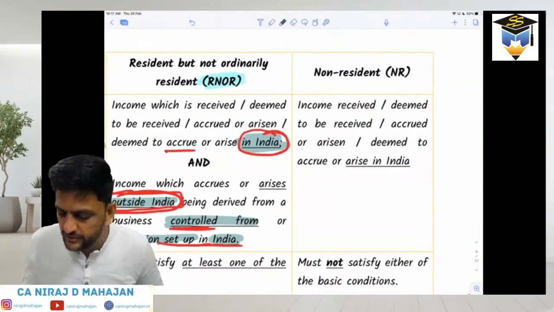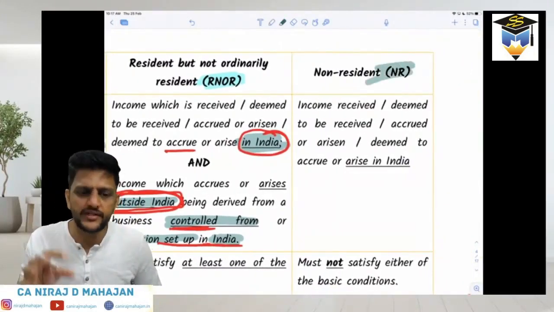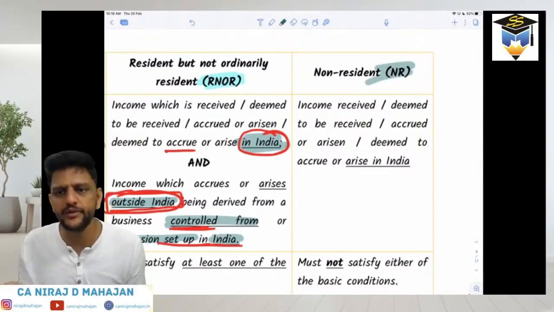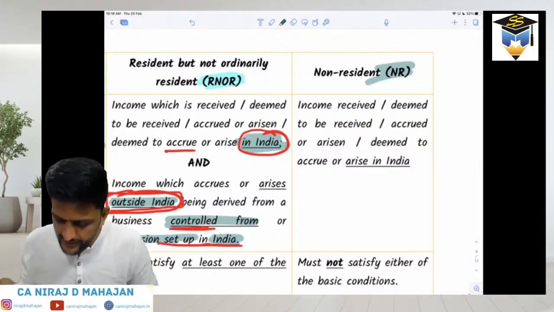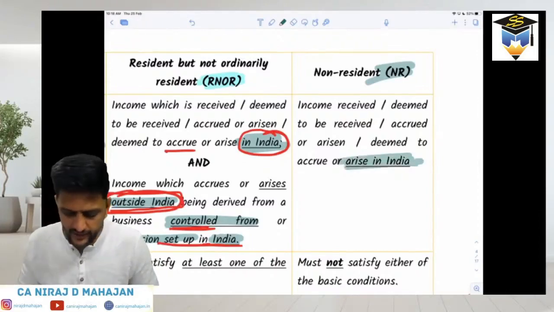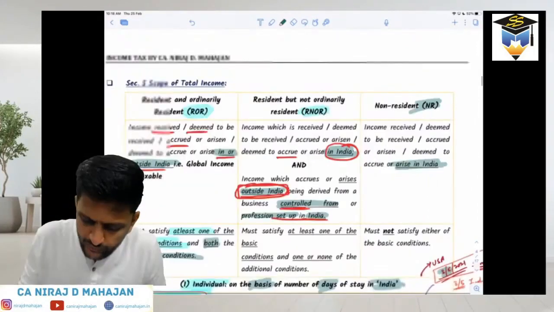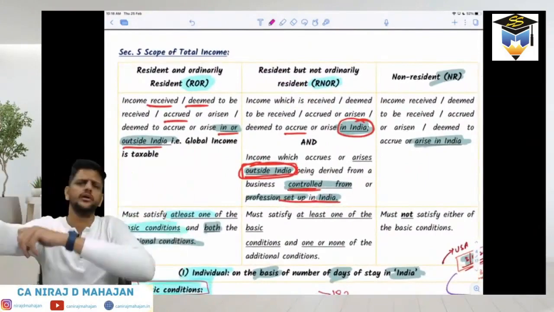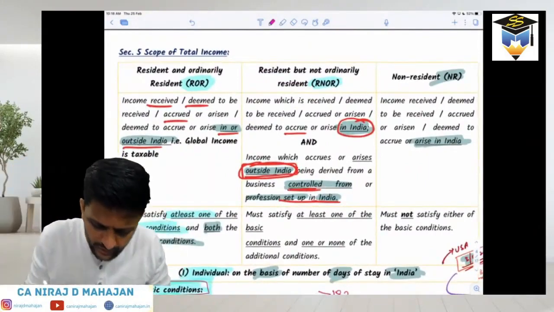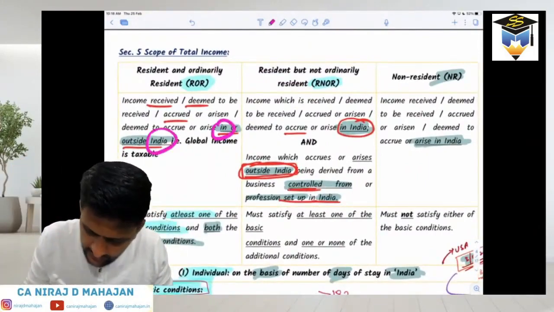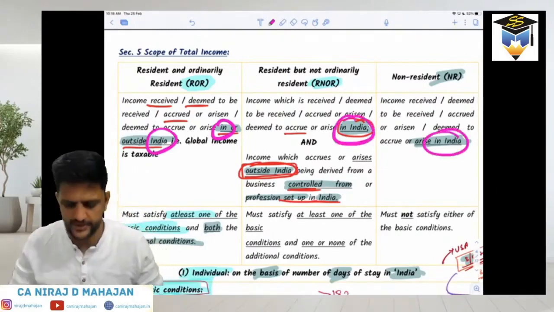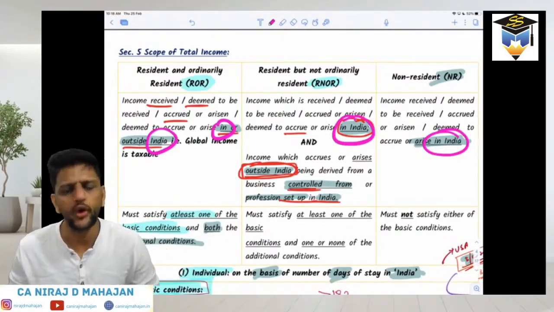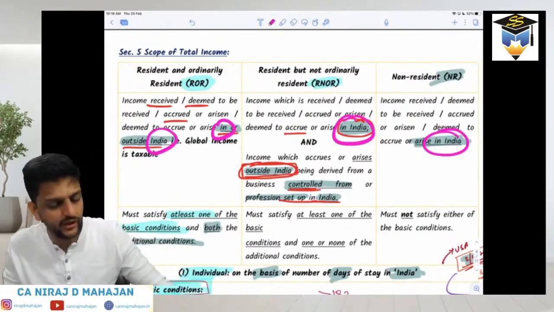Please pay attention. Even the non-resident's income will be taxed in India. Which income? Income received or deemed to be received, accrued or arisen, deemed to accrue or arise in India. Now what is the common thing, bachcho, between all three of them? That such kinds of incomes are taxed in India, between ROR, RNOR and NR. Check over here: in India, in India, in India. That means income of India, which is received in India or accrues in India.